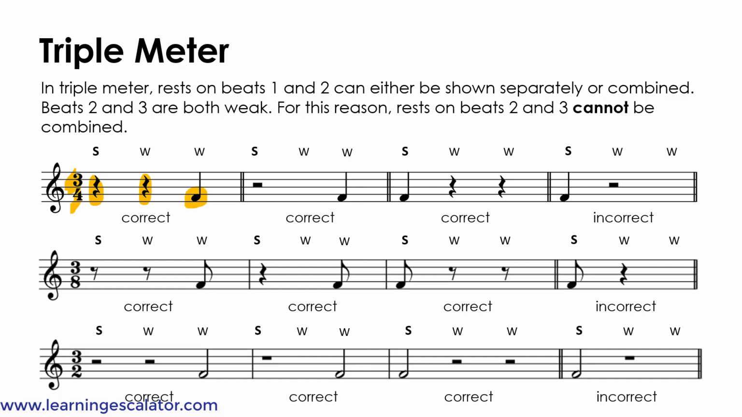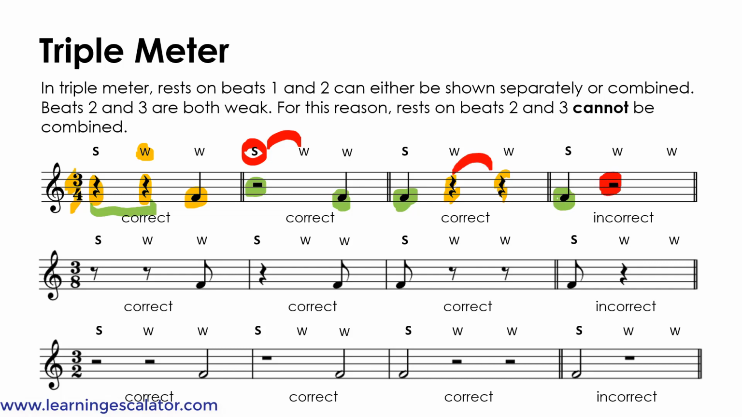quarter note, and that's correct because the weak beat isn't carrying anything. But if you join these 2 quarter rests into one half rest, that would also be correct because the strong beat is carrying a weak beat, which would work. And then there is a quarter note. And the third one, there is a quarter note and 2 quarter rests. But the last one, there's a quarter note and it joined the 2 quarter rests into one half rest.